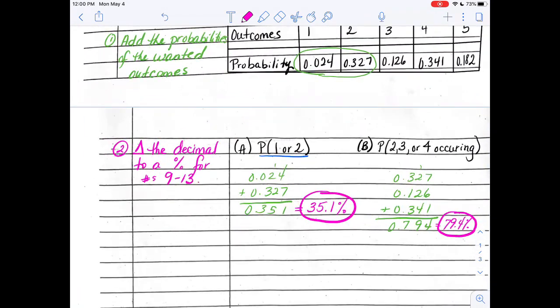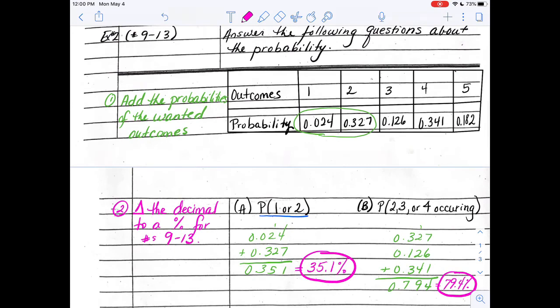So that's our introduction to probability. We're going to continue to work on these statistics. So if you have any questions, make sure to write them down and bring them to